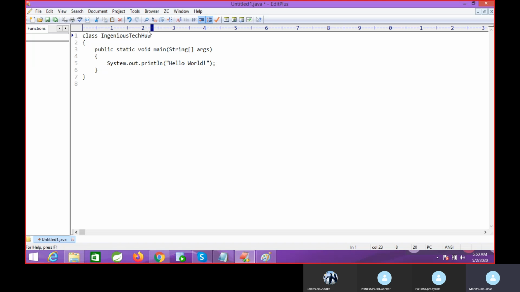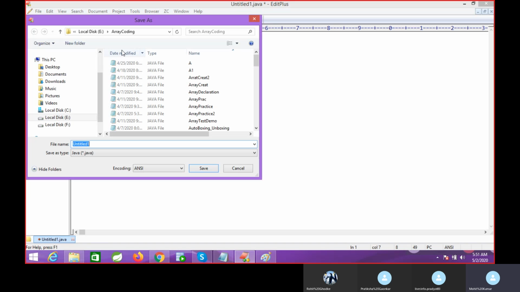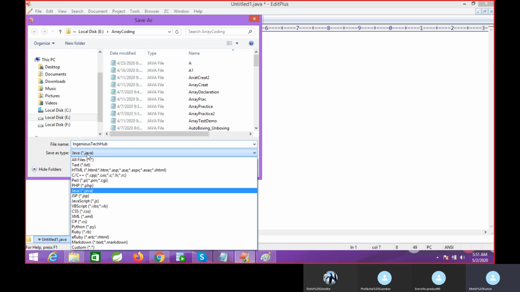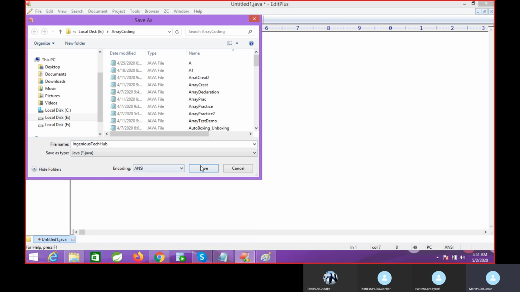Okay, this is Engineers Tech Hub. So you have to save this file. I'm going to save it, and the extension will be .java. Here we have multiple extensions, so we will select this .java.